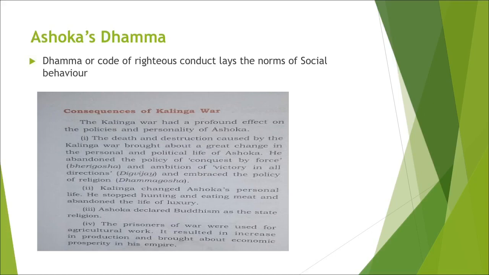When the king of Kalinga did not accept his sovereignty, Ashoka attacked. But this war changed Ashoka a lot, as there was lots of bloodshed. It was a major change in his personal life, where he adopted a policy of Dhamma Ghosha.